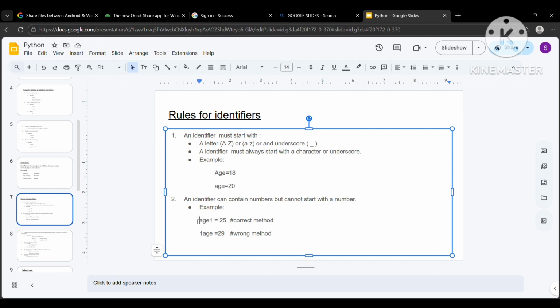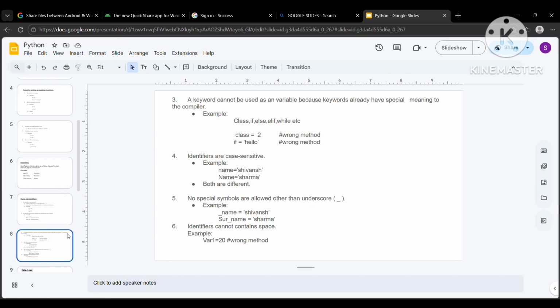Look at this example. I've created this variable age1. This is a correct method, but I cannot create a variable like this one, 1age. This one is the wrong method.